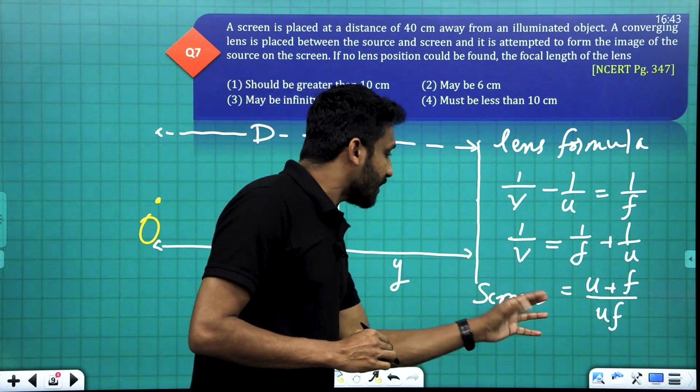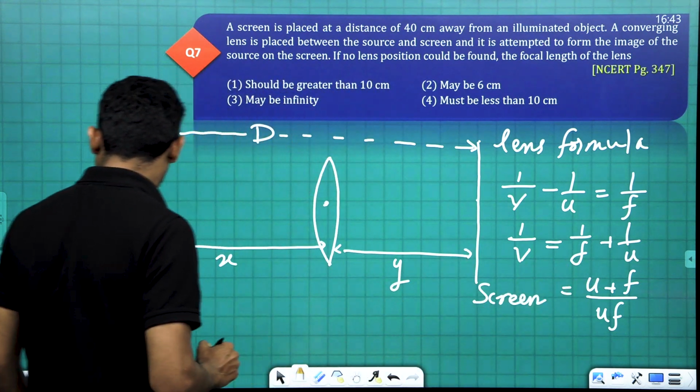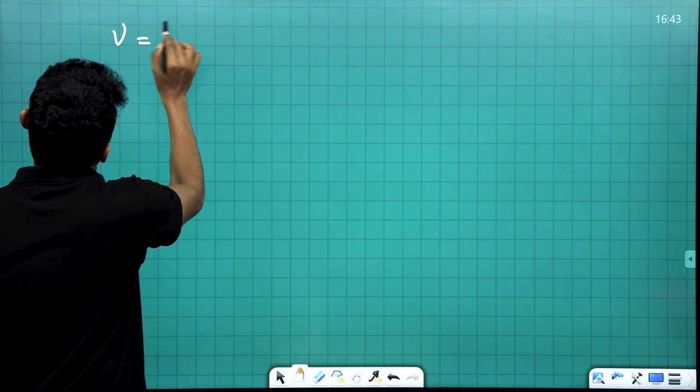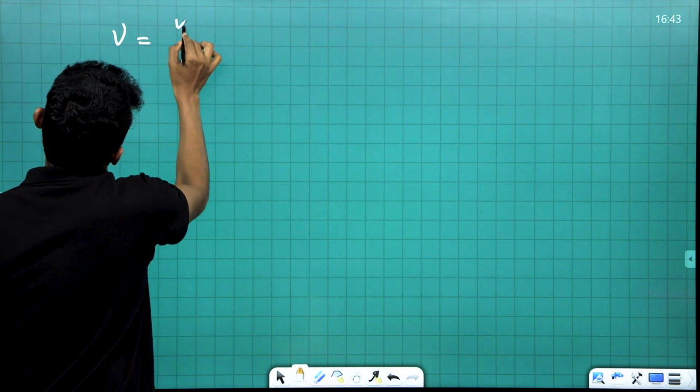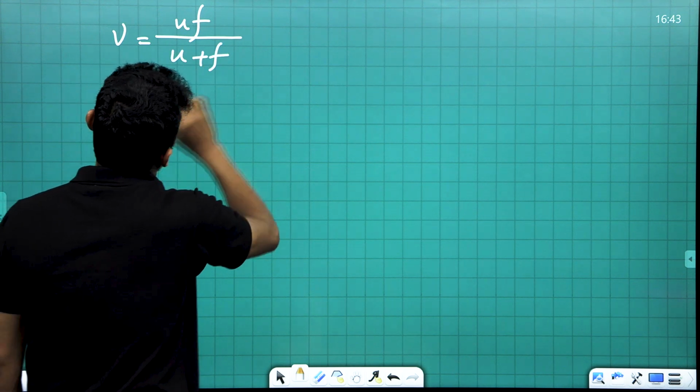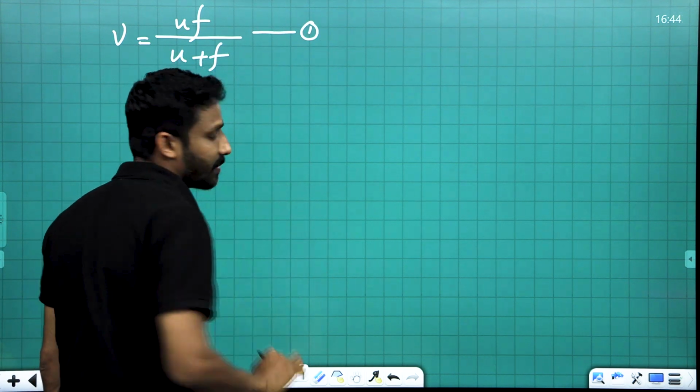Then V is the reciprocal. The image distance V is equal to U into F divided by U plus F. Okay, we have one equation.